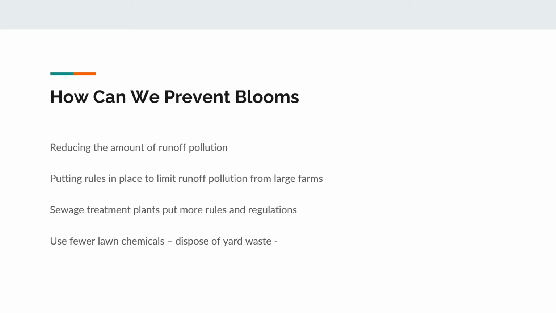So with that being said, government should be putting rules in place to limit runoff pollution from large farms, as well as sewage treatment plants. When there's an overfill or overflow, there should be a plan in place in case that does happen, so it does not go straight to the rivers, which eventually lead to the lakes.